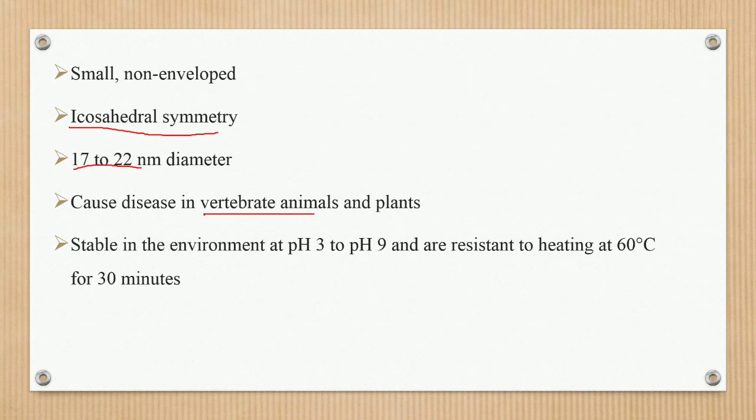The Circovirus is stable in the environment at pH 3 to 9. They are stable in a wide range of pH, that is pH 3 to pH 9, and are resistant to heat at 60 degrees centigrade for 30 minutes. So the Circovirus is not destroyed even in a hot air oven or autoclave.